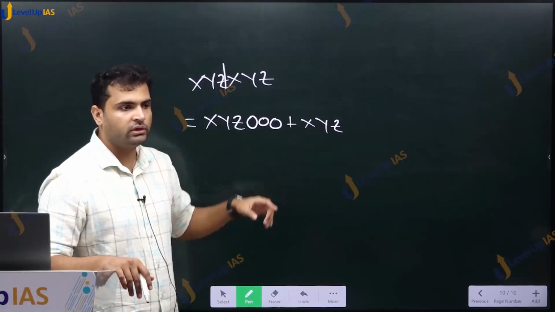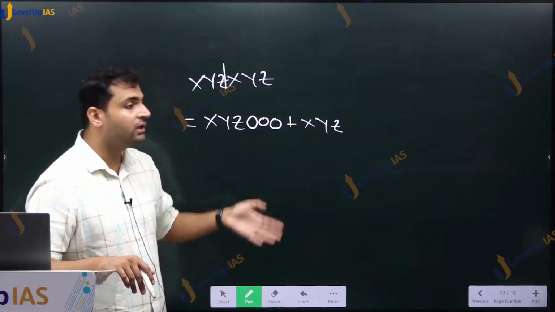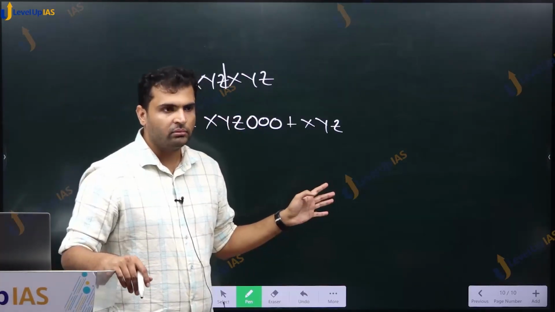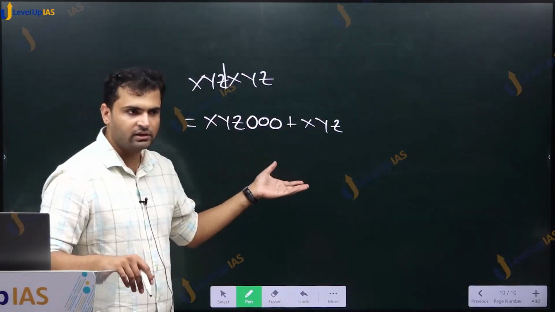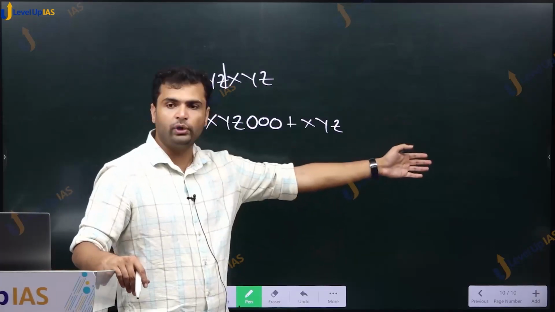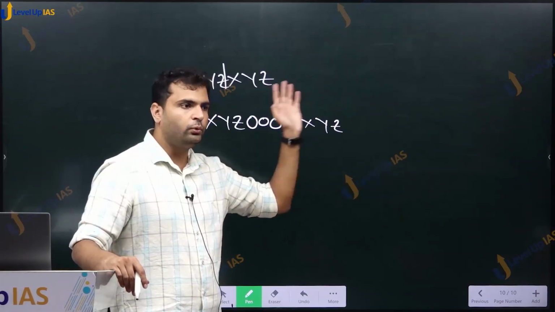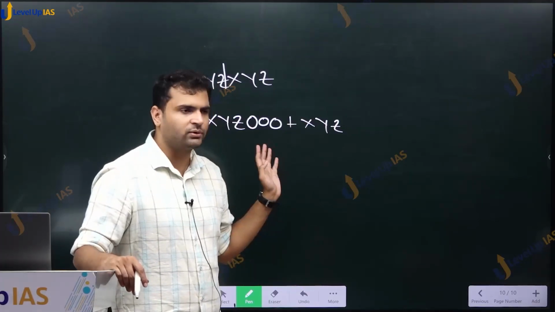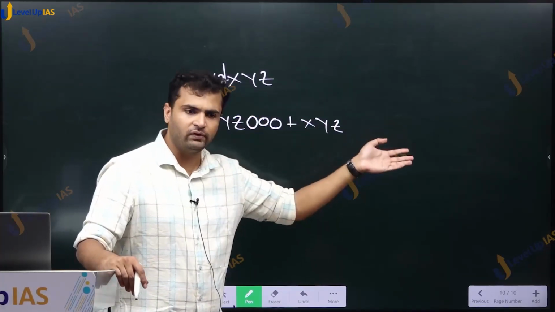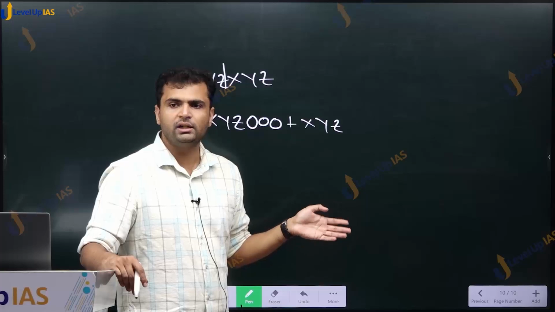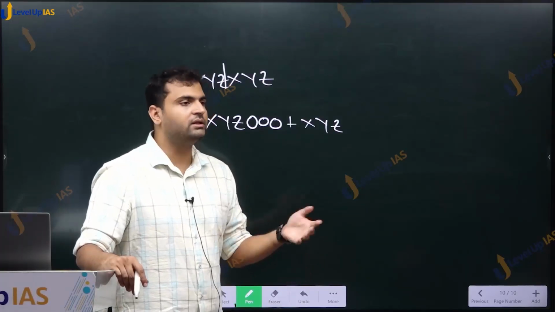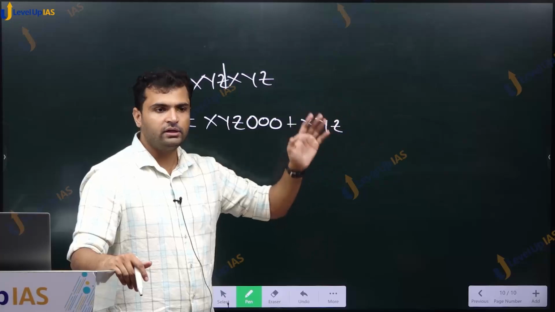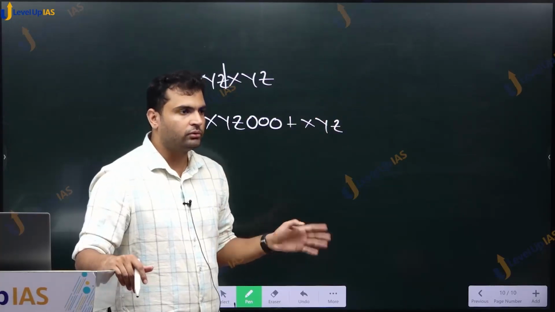Ultimately, in the examination hall, when an unknown question comes, you should put values. But if you remember some facts like this, it will become easier. If you would have done that PYQ, you would have been able to solve this question very easily. But without that also, this question was easy. Why? Because you take any values and the number would be divisible by 7, 11 and 13. But in that case, you have to divide that 6-digit number by these 3 prime numbers. So divide toh karna padega.